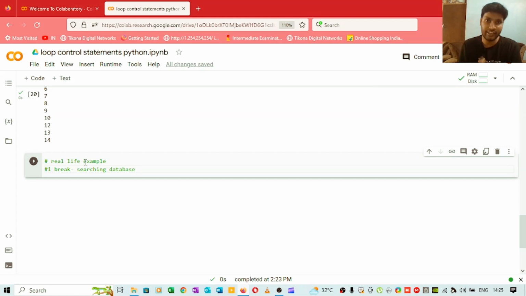You are searching linearly, going from 1 to 2 to 3 to 4, and suppose at number 10 you get Rohit. So why do you want to search after you get Rohit? You don't actually have to do that. In such scenarios we use break conditions. When this condition is satisfied, we don't want to execute the loop again. We simply want to terminate the loop. So that's one of the real life examples where we use break statements.